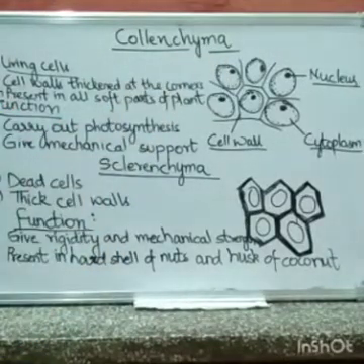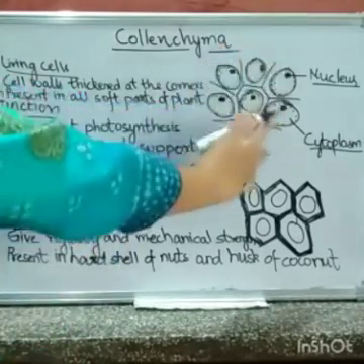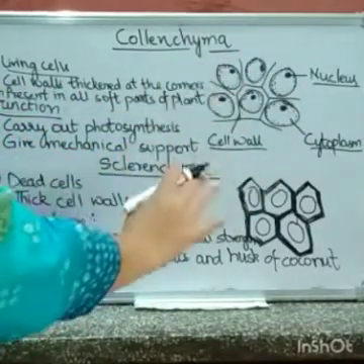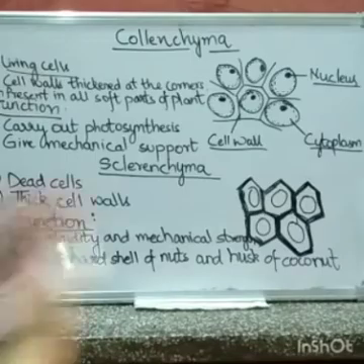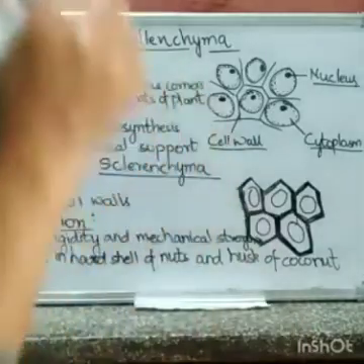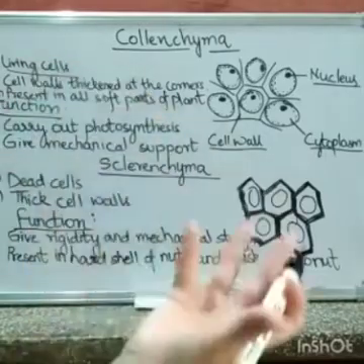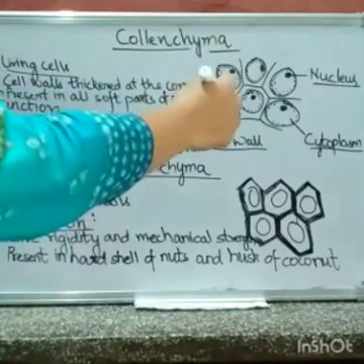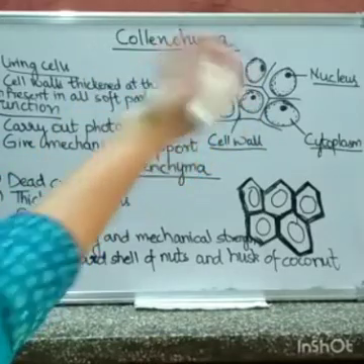Collenchyma cells. Now collenchyma cells are living cells, and their cell structure is like this. They are somewhat similar to parenchyma cells, but the only difference is that their cell walls are thickened at the corners, and they are mainly responsible for flexibility and mechanical support. Because of this mechanical support and flexibility, plants can withstand things like heavy rain and winds. We can find collenchyma tissues in places like the stalk of the leaves and flowers.